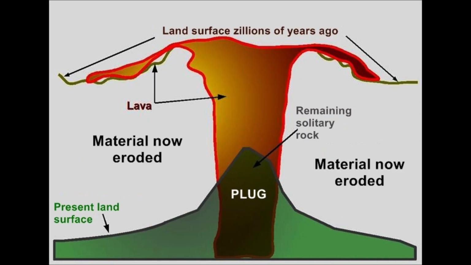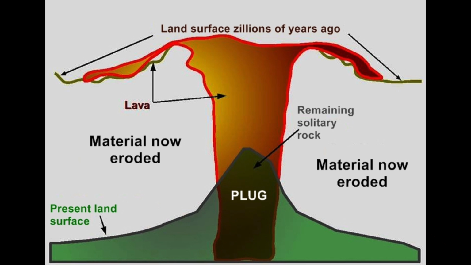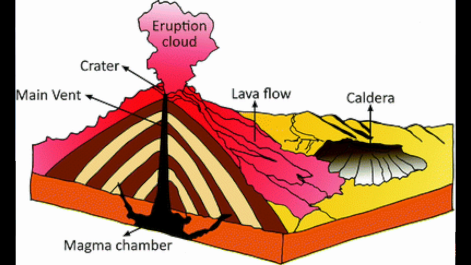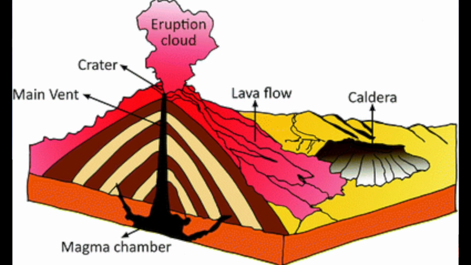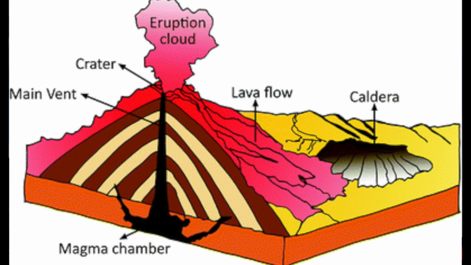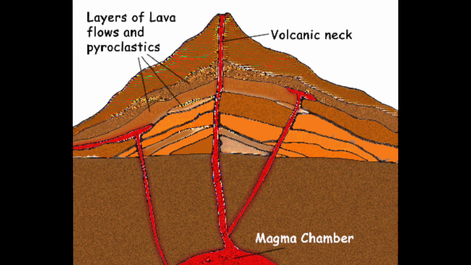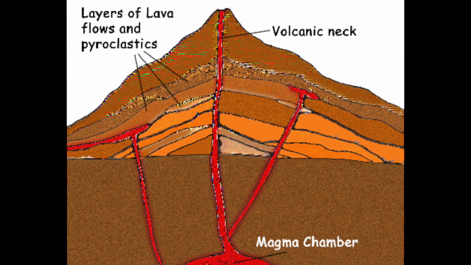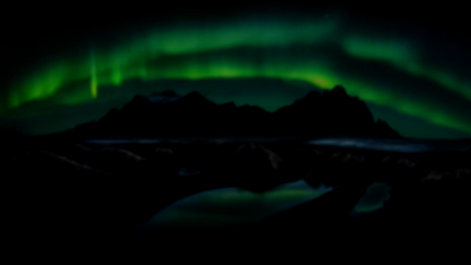Lava plugs. Lava plugs are generally associated with extinct volcanoes. They are formed due to the plugging of the volcanic vent. The blocking is due to the cooling and solidification of lava within the vent of the volcano. The solidified lava-filled volcanic vent is called a volcanic neck. Volcanic necks are mostly cylindrical in shape and measure 50 to 60 feet in height from the surface.